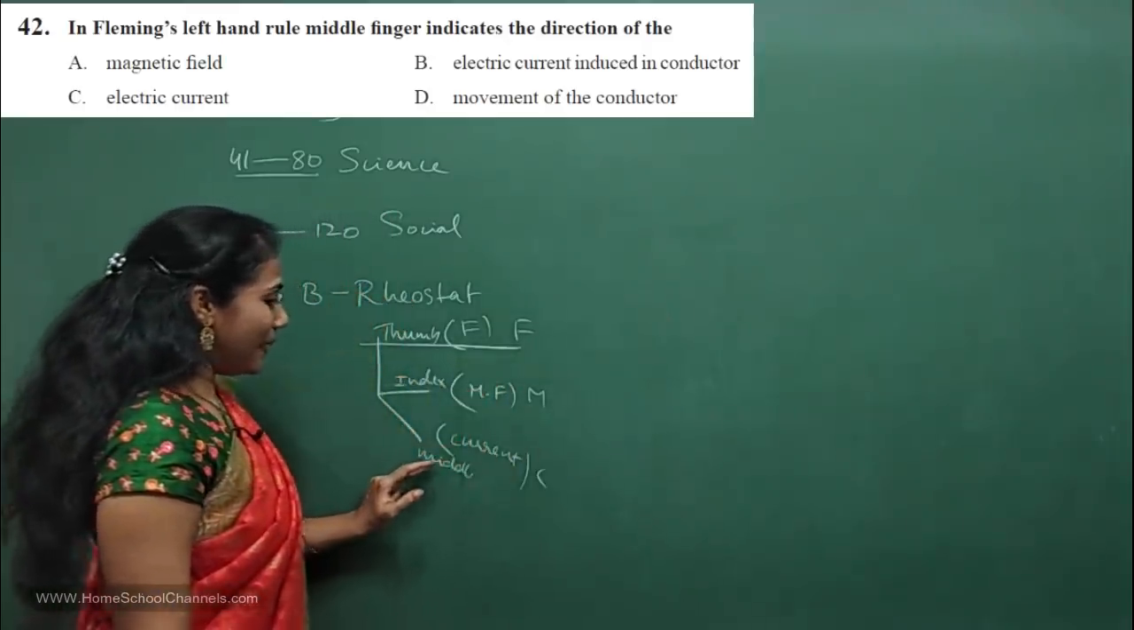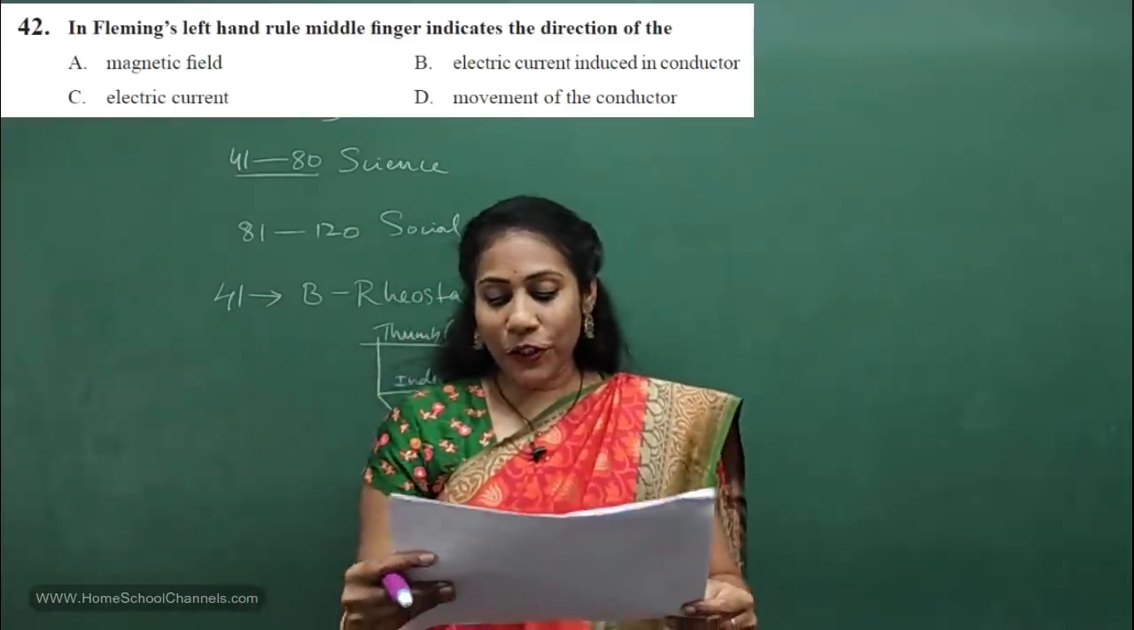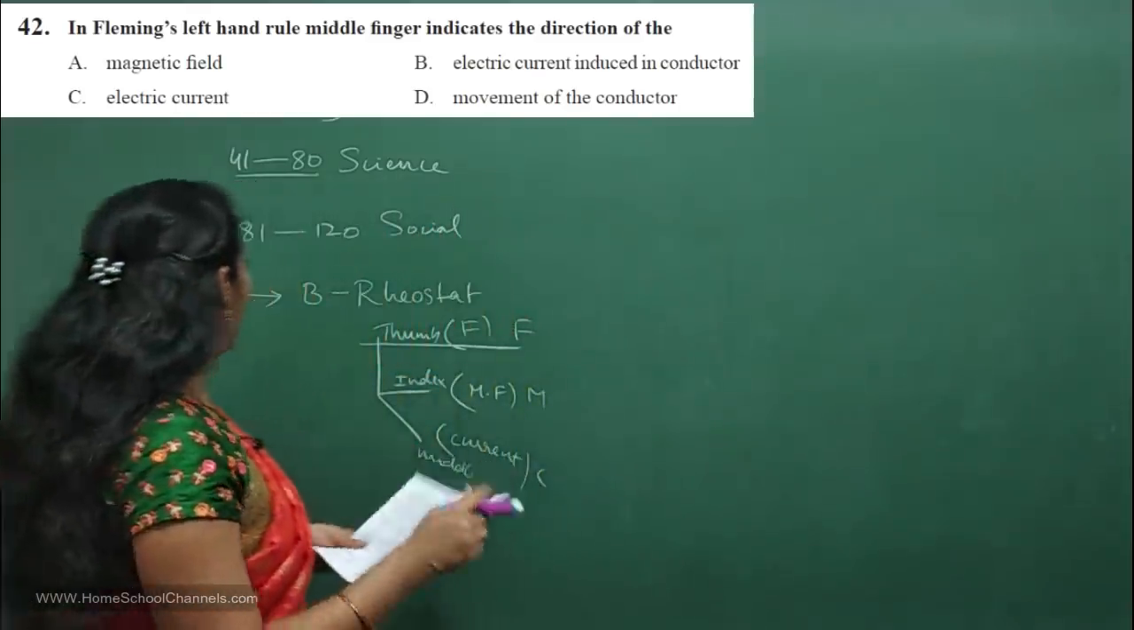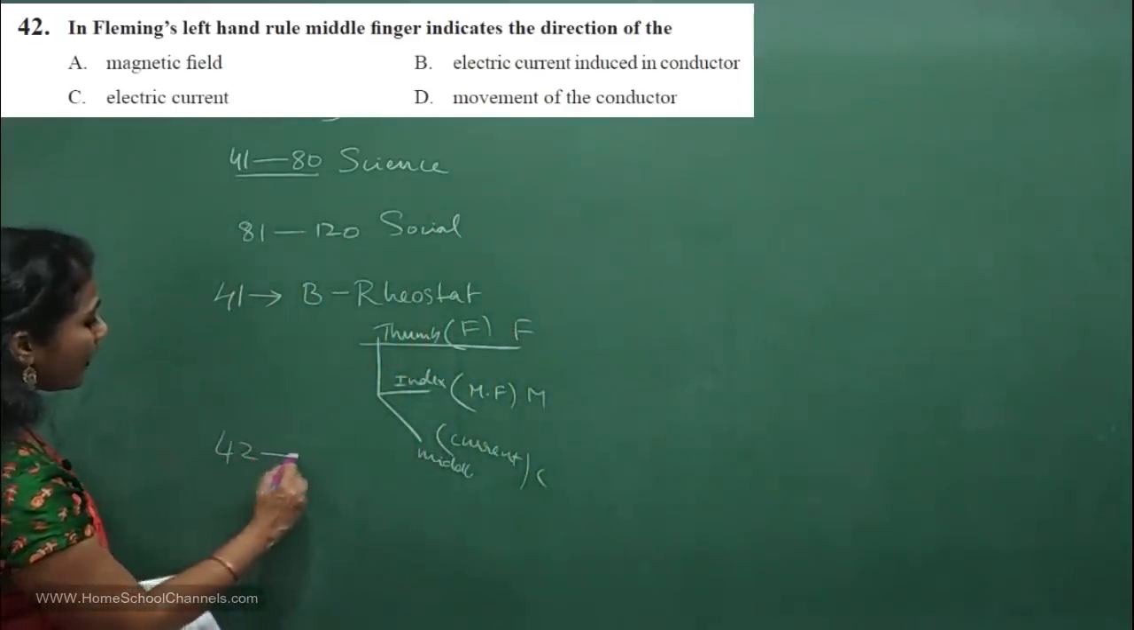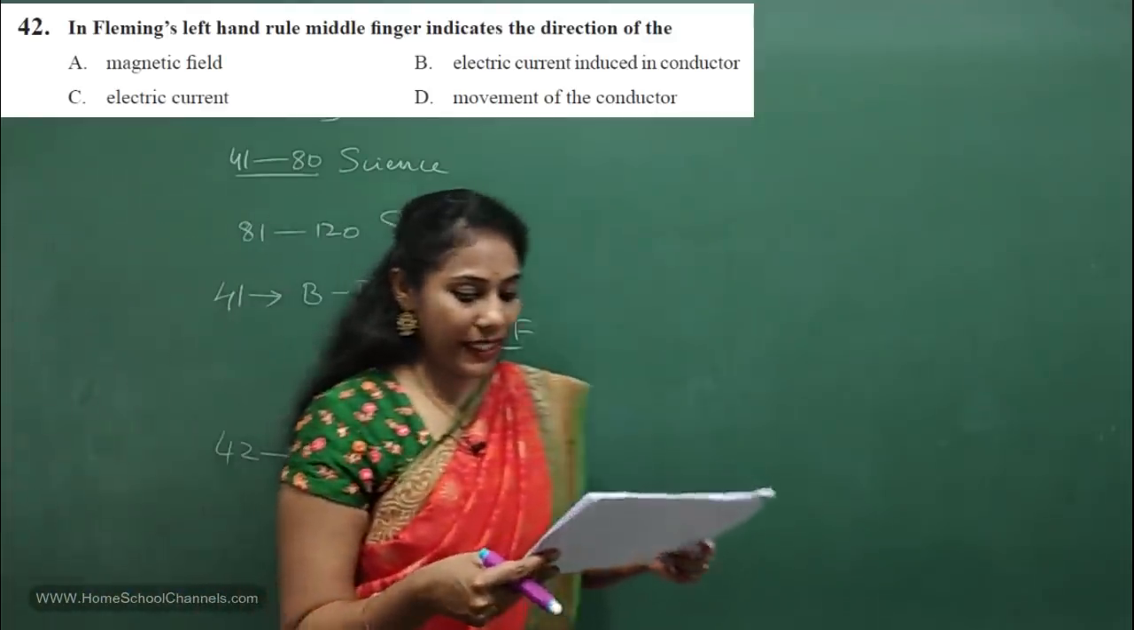So here the middle finger indicates what? It's electric current, right? So for the 42nd question, option C is the correct answer, right?